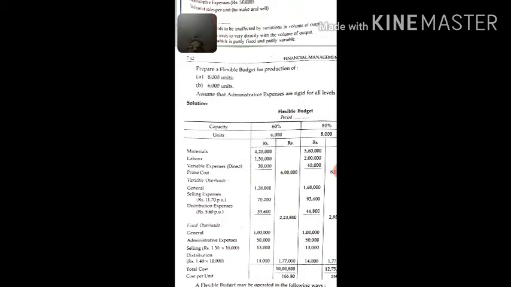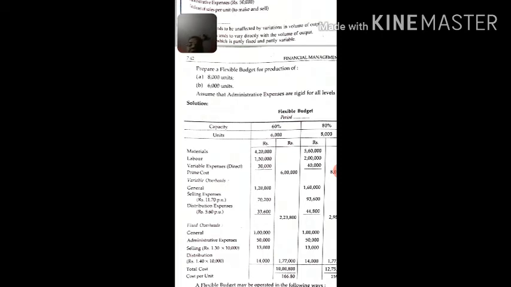Base unit means the actual unit, actual capacity, and so you need to multiply this 1.30 with 10,000 units. Similar will be the case for distribution expenses, that is 1.40 into 10,000.